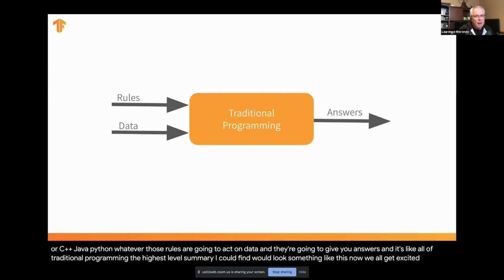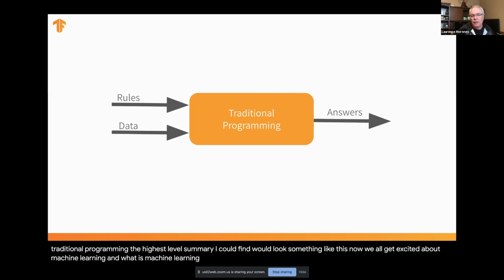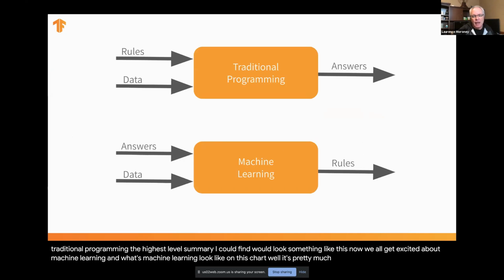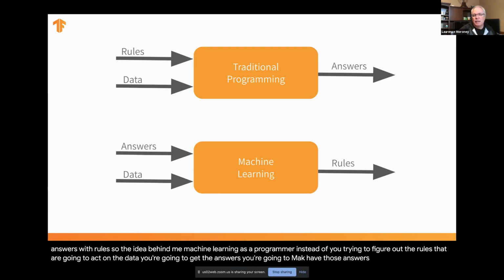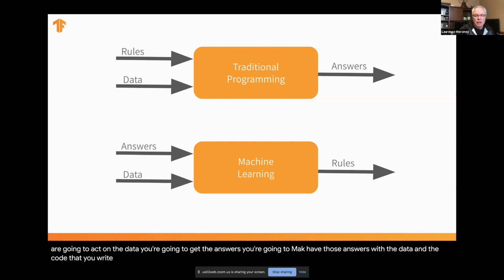Now we all get excited about machine learning. What does machine learning look like on this chart? Well, it's pretty much the same, except I'm swapping answers with rules. The idea behind machine learning as a programmer is that instead of you trying to figure out the rules that are going to act on the data, you're going to have the answers along with the data, and the machine learning code that you write will actually figure out the rules for you that match those answers to that data.